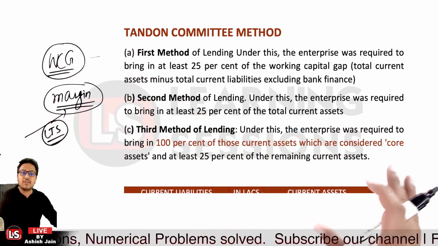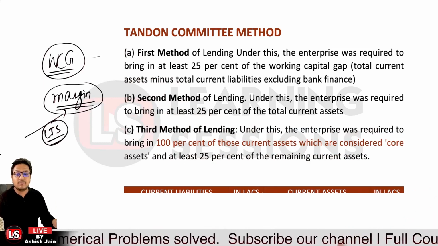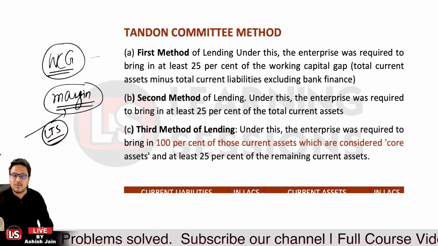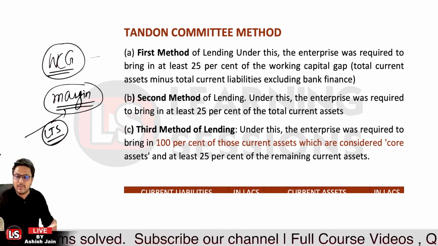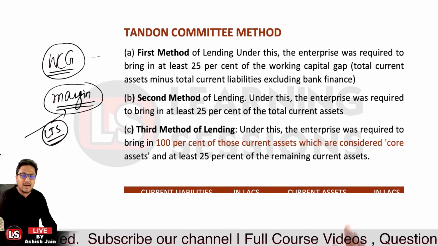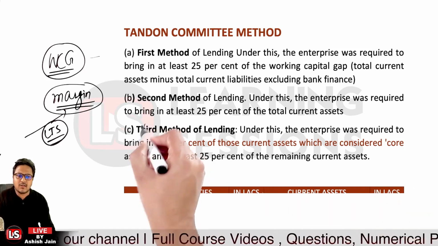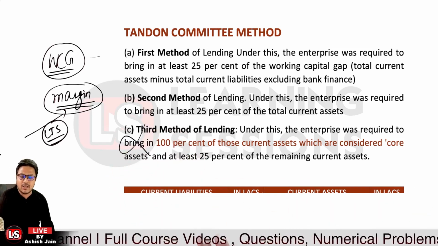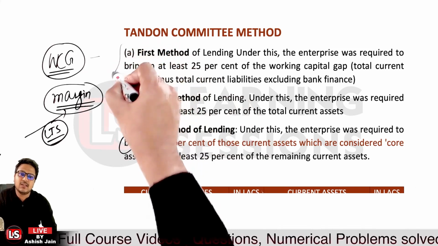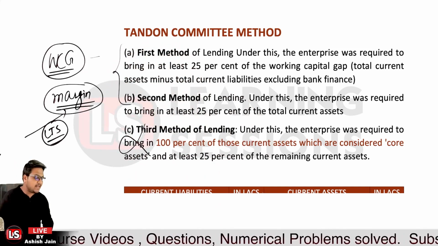And in case of the third method, the margin that the enterprise must bring in is related to 100% of the core assets plus 25% of the remaining assets. But we are not going to study the third method here. I just give you an idea related to it. Otherwise you just need to memorize these two methods only, that is method 1 and method 2.